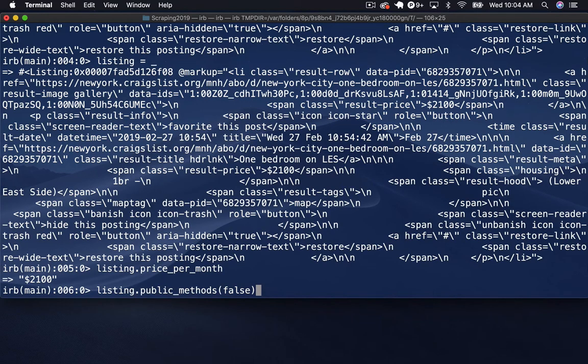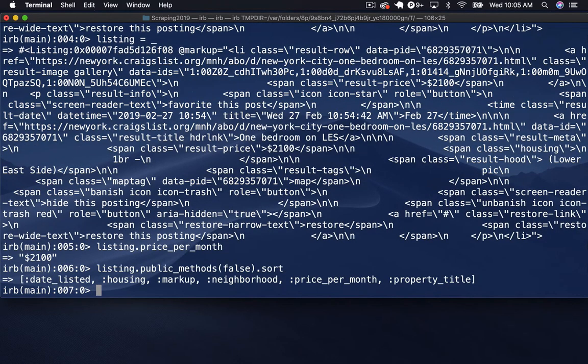So for example, when you call a class listing, it inherits down the chain from the class object and base object, and it has all these methods that you didn't actually write. If you just want to see the ones you wrote, put false in the public methods call, and let's just sort them.